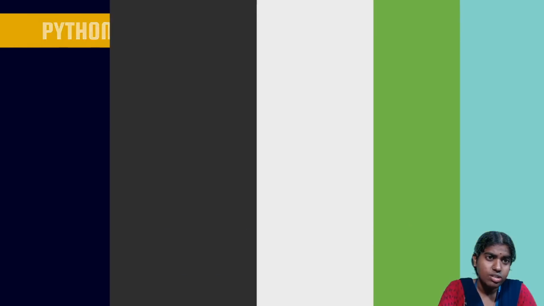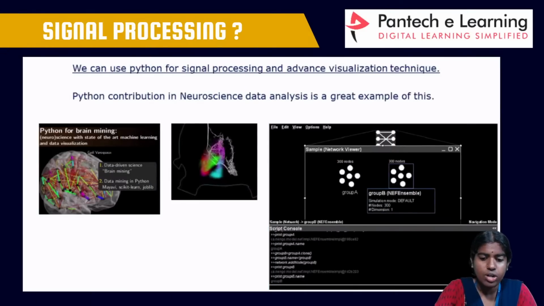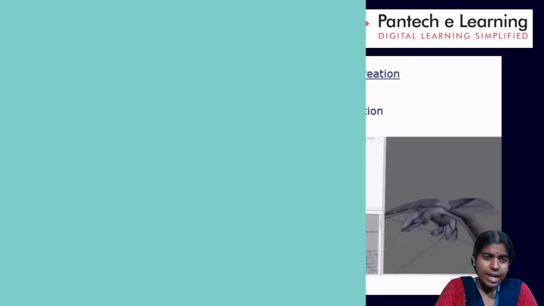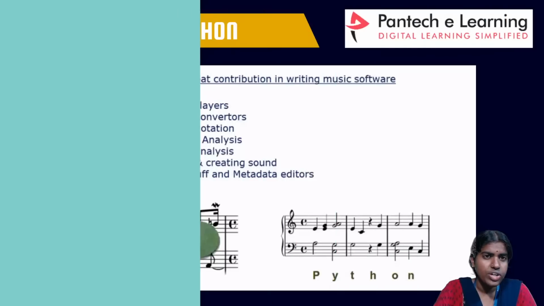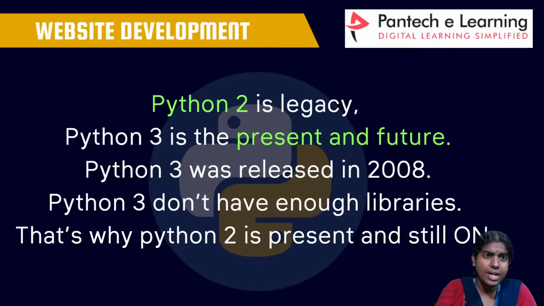It can be used in data processing tasks and in signal processing tasks, whenever I want to process signals or analyze some brain signals. It is also used for game making software, Maya, Python, movie creation tools, and music software. All these are the different types of applications that can be developed using Python, and it is used in website development frameworks.